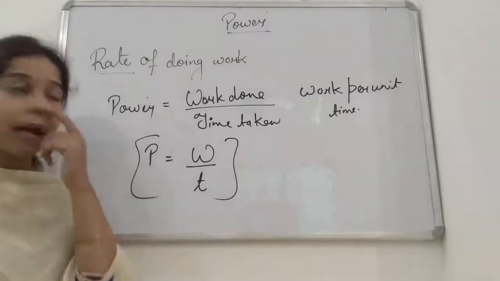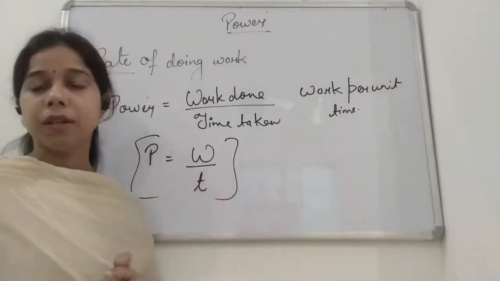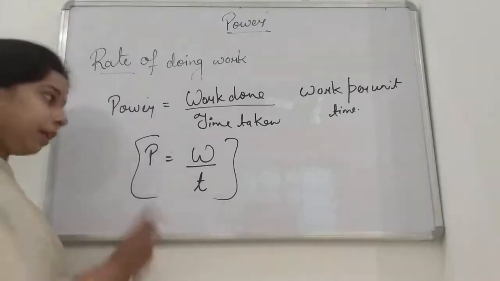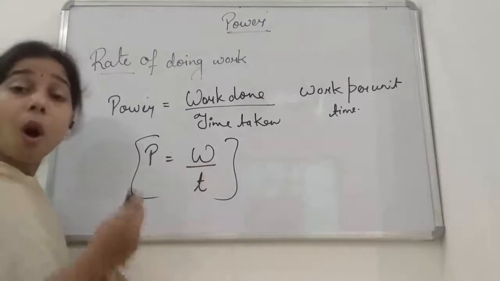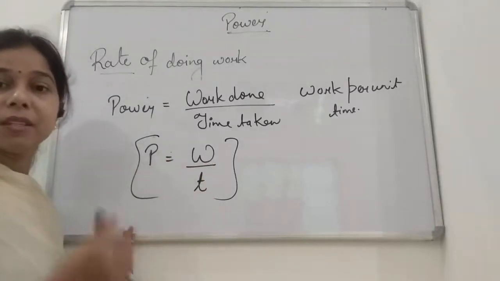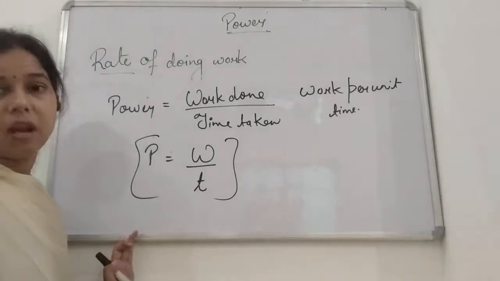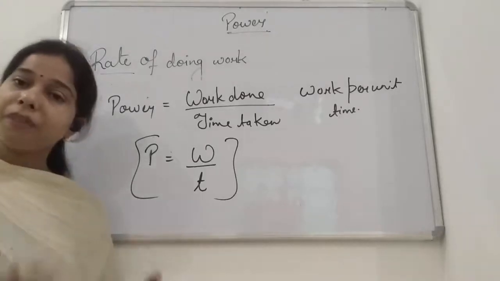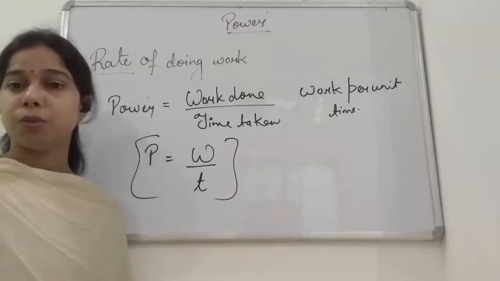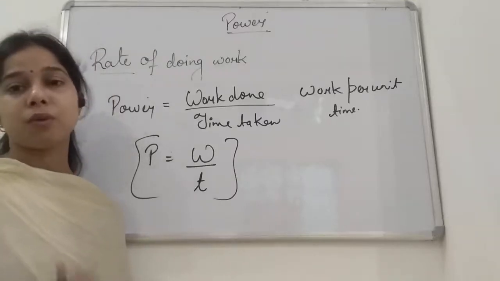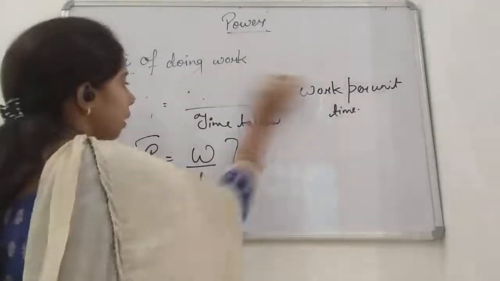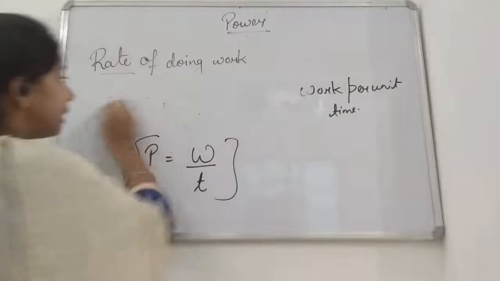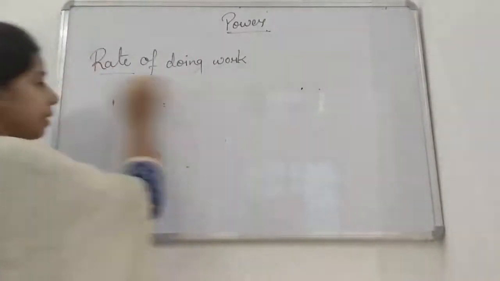So we can say that instead of the work done, we can define the power, that is how much time it takes to complete the work, or how much time it will take to consume the energy. Okay, same thing. The amount of energy you consume, the amount of work done you will do. So work done is equal to the energy consumed. So if suppose we take power with respect to the energy, student, instead of the work, we can write it, that is